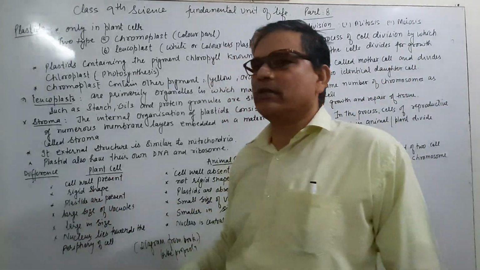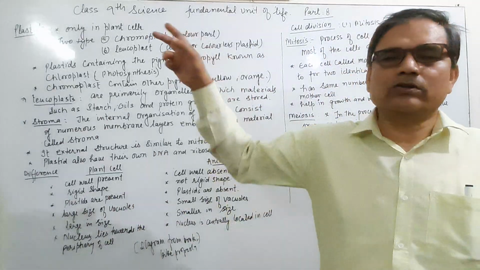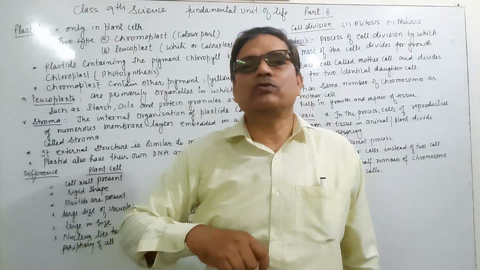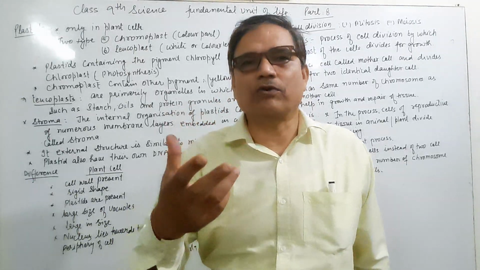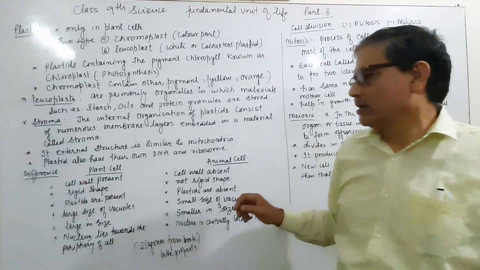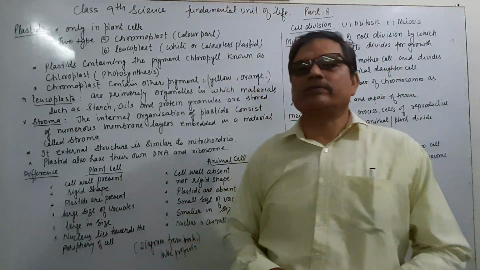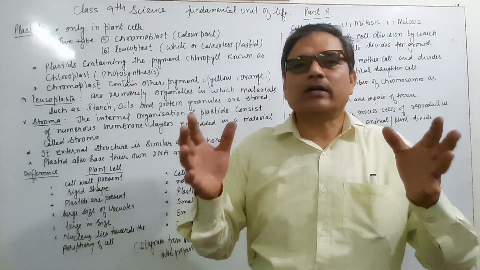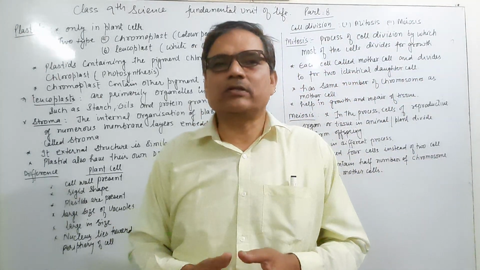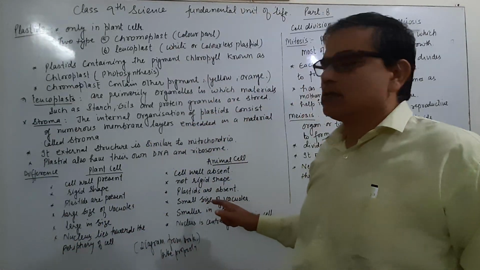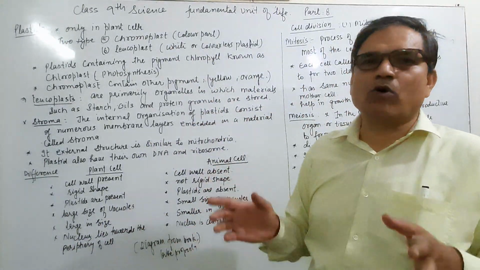Plastids are present in the plant cell, which you have already done. Plastid is used to perform the process of photosynthesis, whereas in animal cell plastids are absent. And the plant cell contains a large vacuole, meaning the size of the vacuole is comparatively large, and here in the animal cell the size of the vacuole is small.